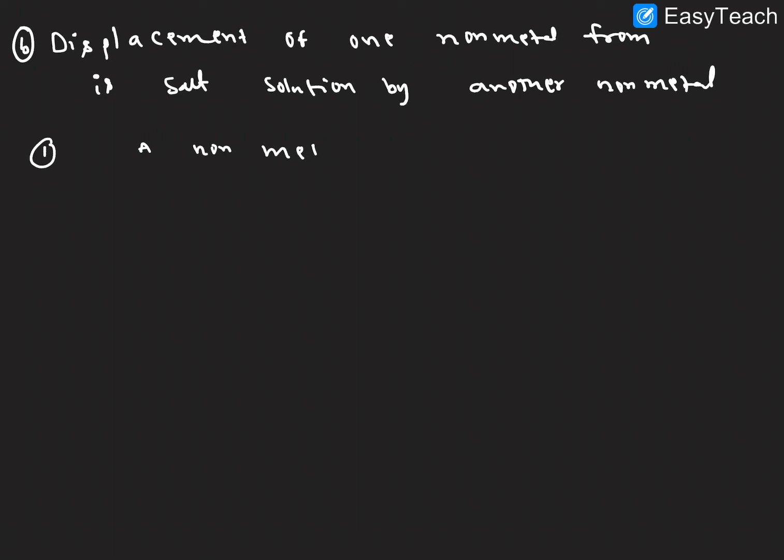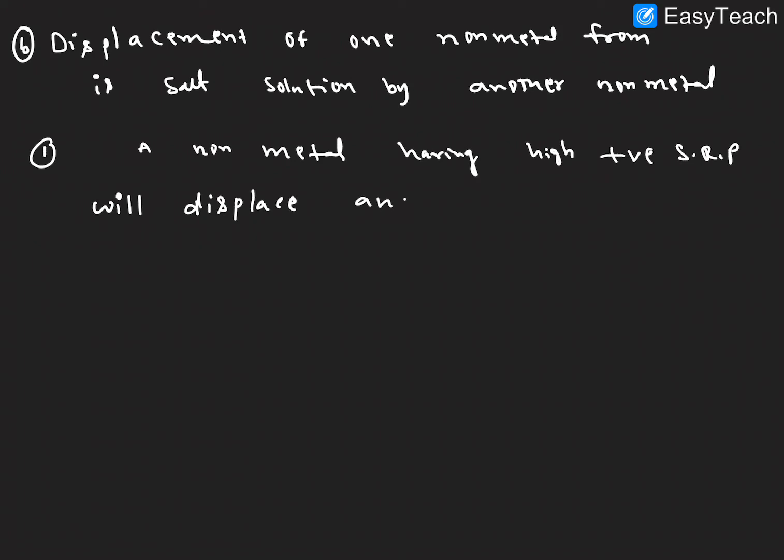The point number 1 here: a non-metal having high positive standard reduction potential value will displace another non-metal with the lower reduction potential value. With the example, we will get a very clear idea.